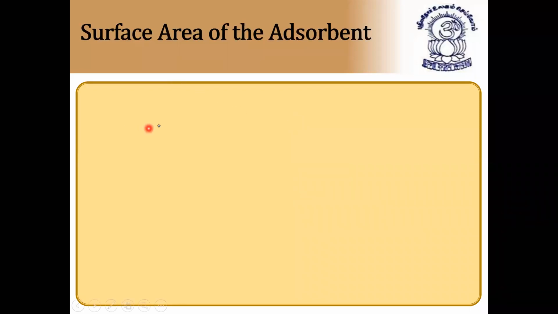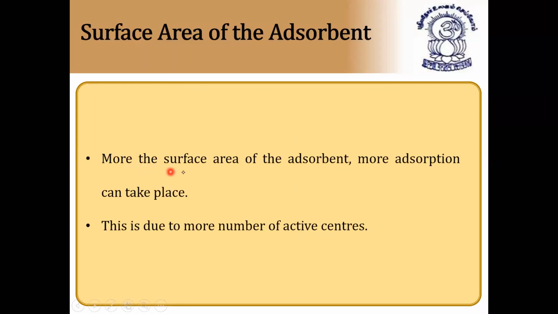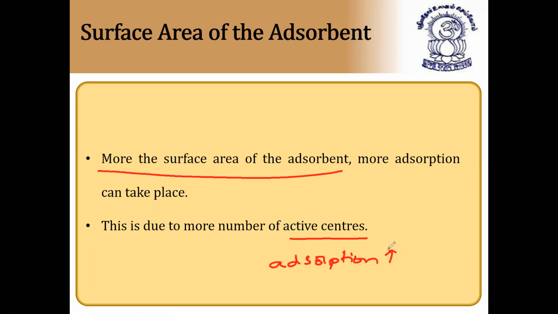Next, surface area of the adsorbent. As I told you, the larger the surface area of the adsorbent, the more adsorption can take place. This is due to more number of active centers. This point I already discussed. If you increase the surface area of the adsorbent, like metal or charcoal, the number of active centers will increase, and as the number of active centers increases, adsorption also increases. I hope it is clear. Next.